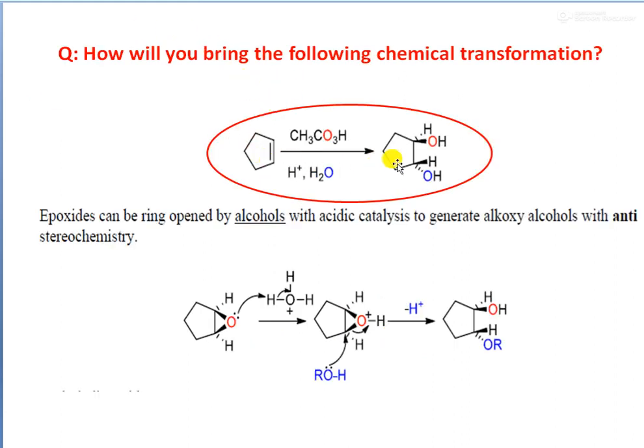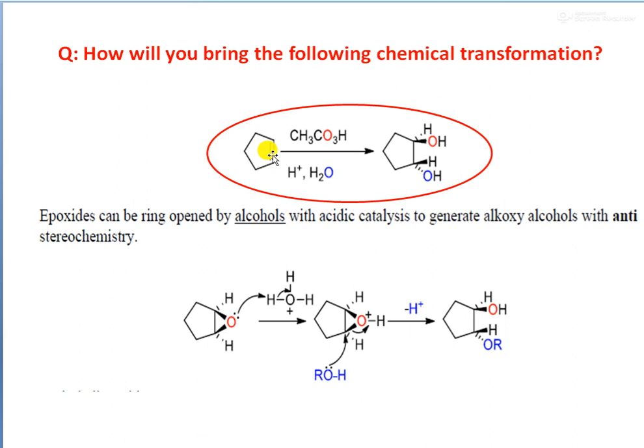Now let us see this first equation. How can you bring about the following chemical transformation? You can see a cyclic alkene, a cyclopentene. We have to convert it to a diol, that is, an anti-diol. So in the first step, we try to insert an oxygen atom in the double bond. We can use any peroxy acid like peroxyacetic acid or metachloroperbenzoic acid. Using these peroxy acids, we can insert an oxygen atom in the double bond.